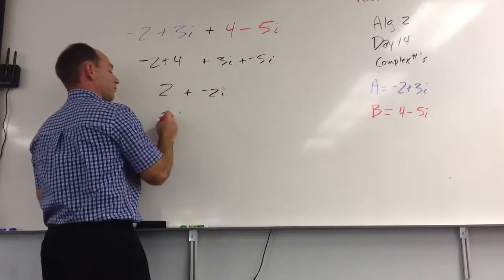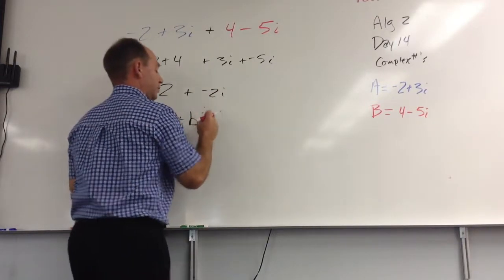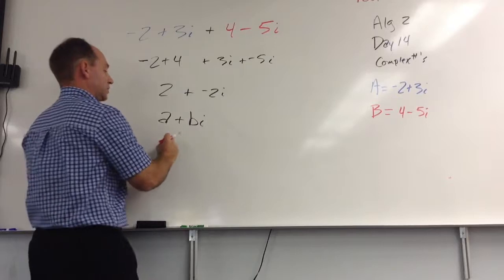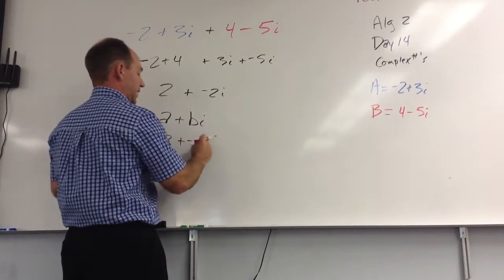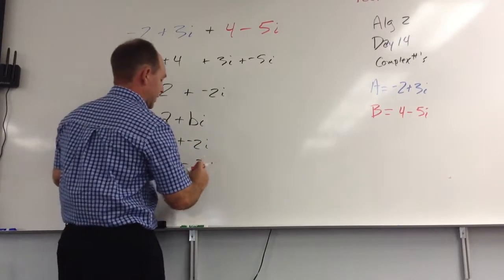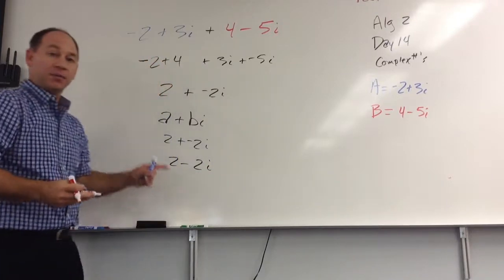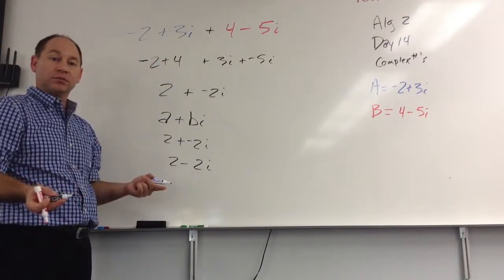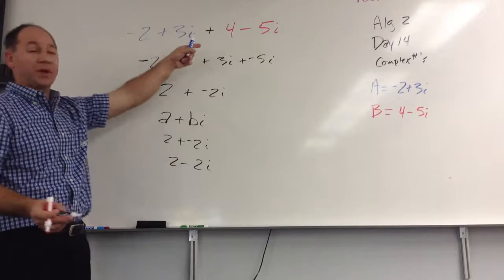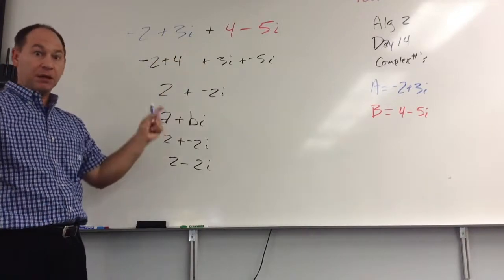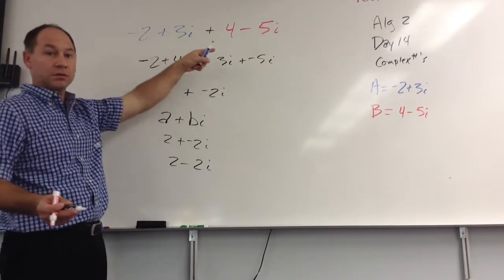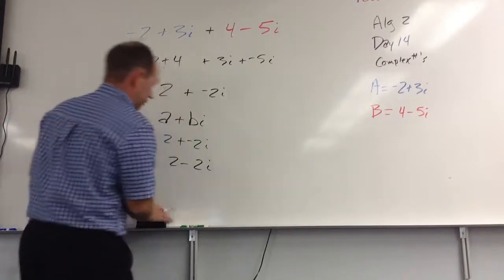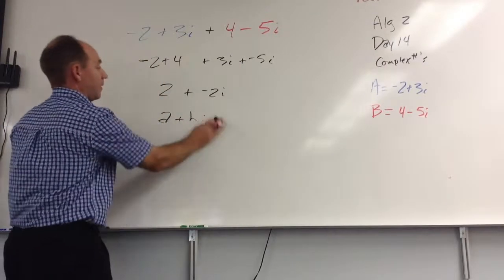So in the standard form of a complex number, it says a plus bi. We write this as 2 plus a negative 2i, and you can get by with the slang of 2 minus 2i if you want. But there we've added those two numbers together. Okay? It's that easy. Add the real parts, add the imaginary parts. Okay? Remember, they're only equal. Well, I shouldn't say that. We're going to get there later. I misspeak. Let me go back.